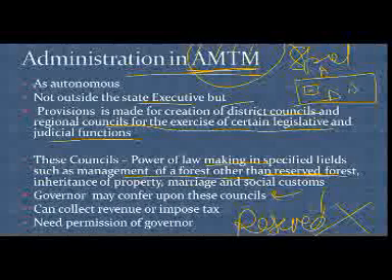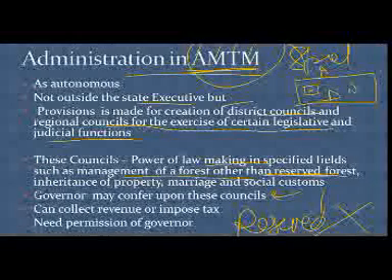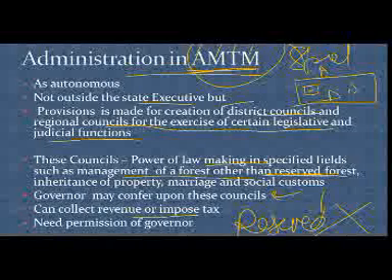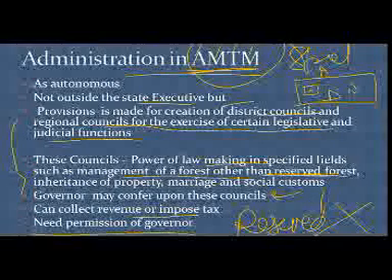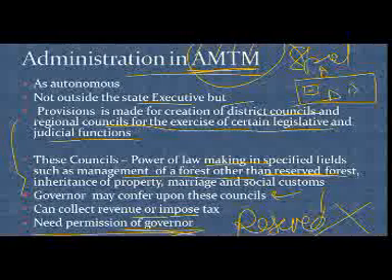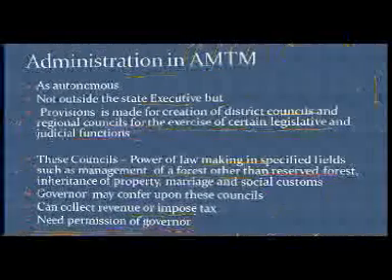And not only that, these councils can collect revenue or impose tax, but to do anything, these councils need permission of the governor. So as I have mentioned in the previous slide, the governor holds the key responsibility here.